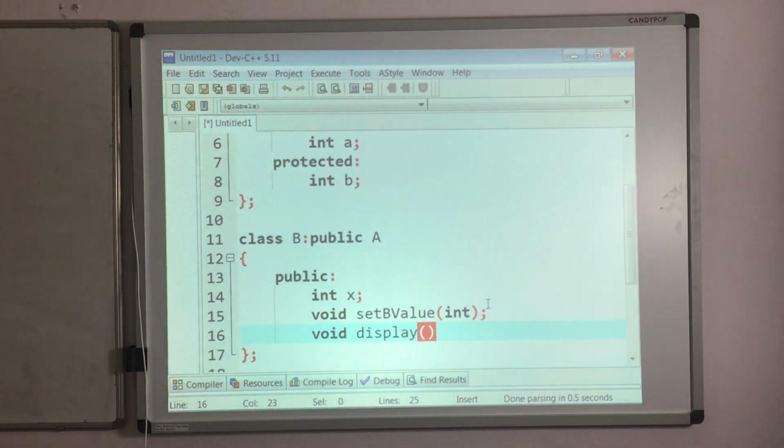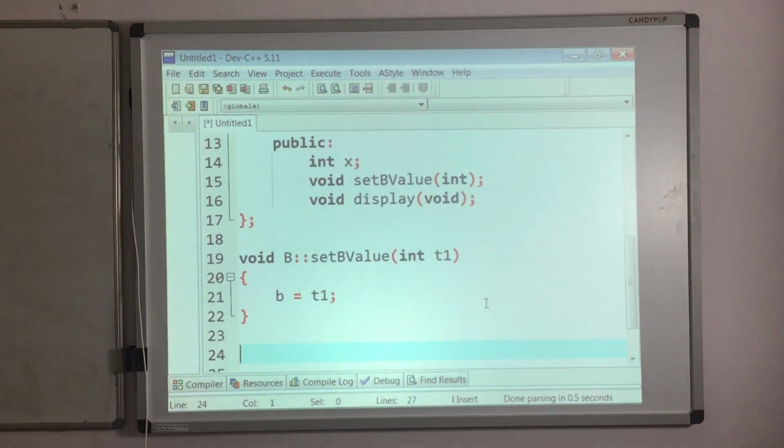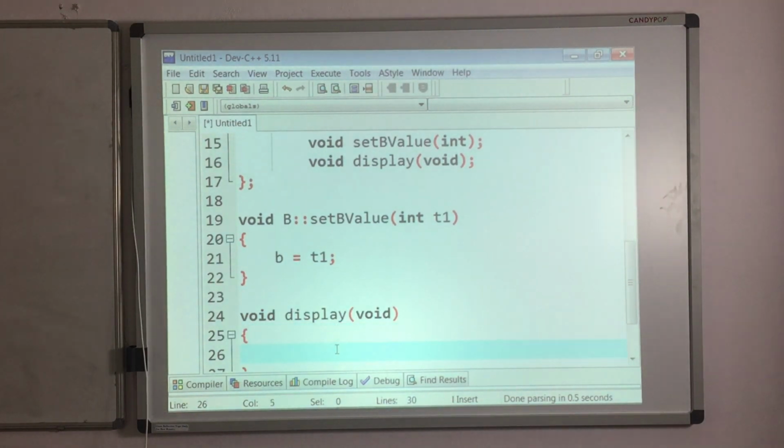This display value function will not take any parameters. No parameters, no return value. It only displays the values. So write the definition of this display function also. How? Void display of void. Then take the curly brackets, and inside it I am going to print all my data members from A class, whatever we are going to inherit, and from B class, whatever we have defined.